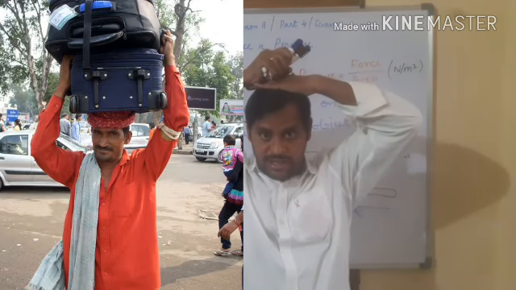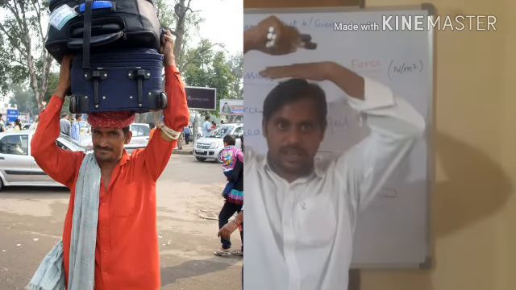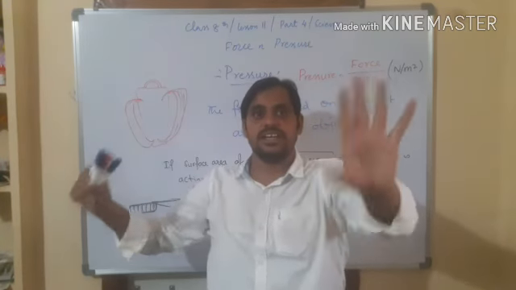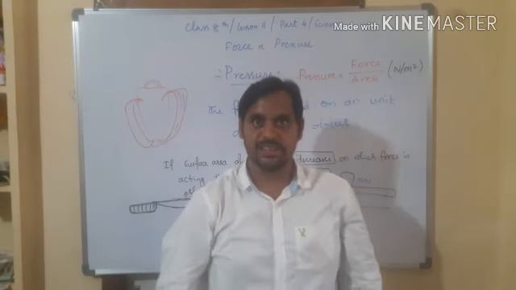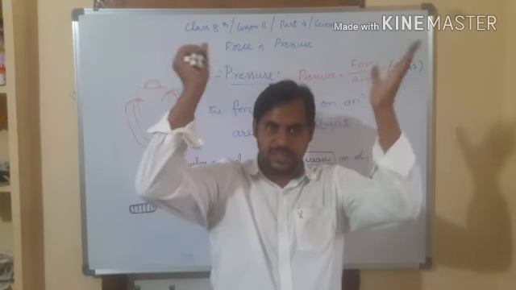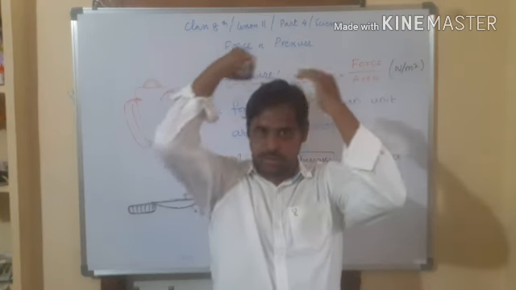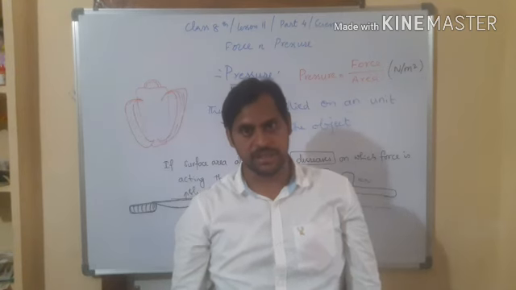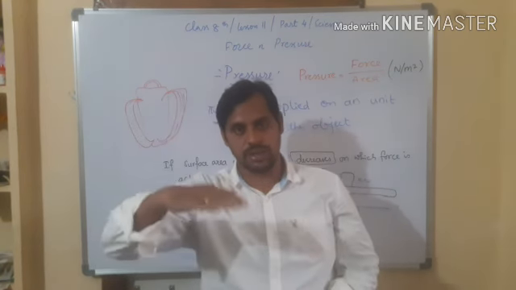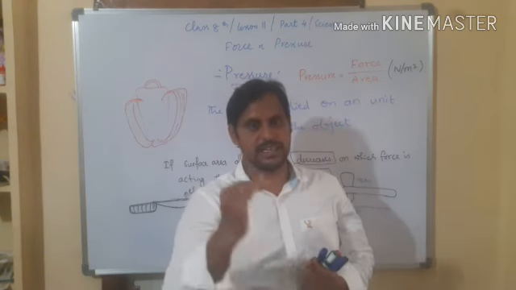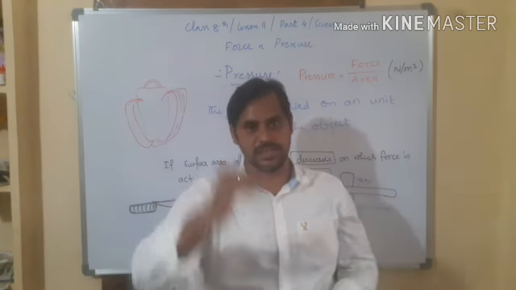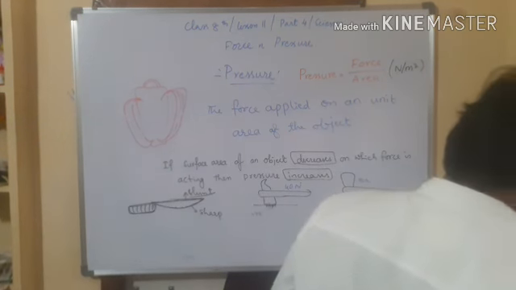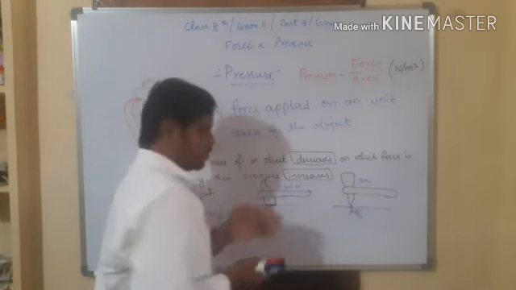He feels more weight. Whereas if he uses the towel, then surface area increases, so pressure decreases, and he feels the weight is very little, right? That's why workers who carry materials wind a towel around their heads. So this is the main reason, how to reduce the pressure. If surface area decreases, pressure increases. If surface area increases, pressure decreases. Very simple concept, right?